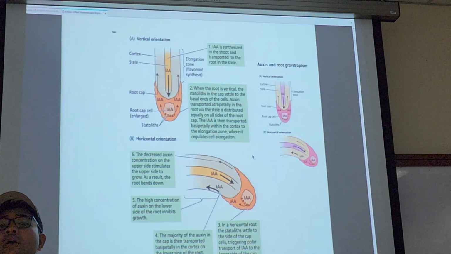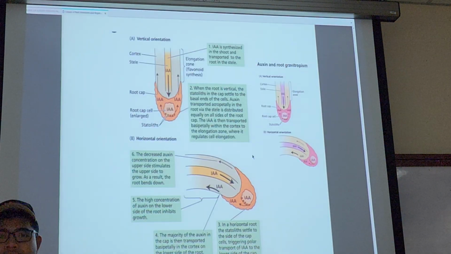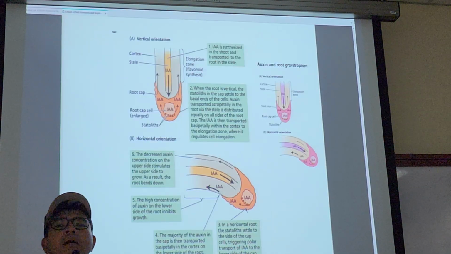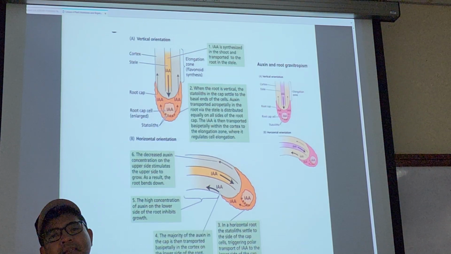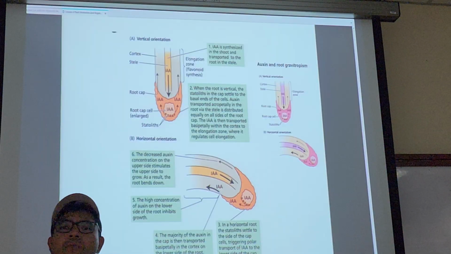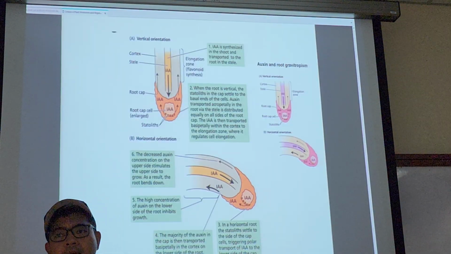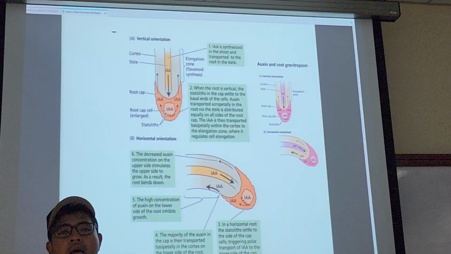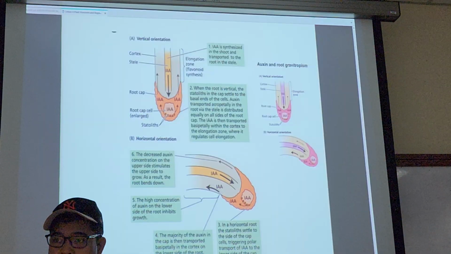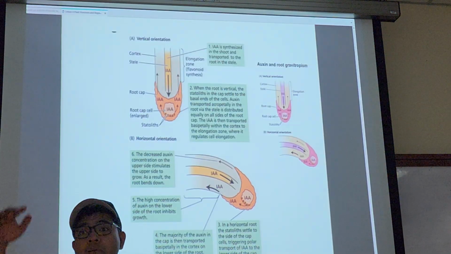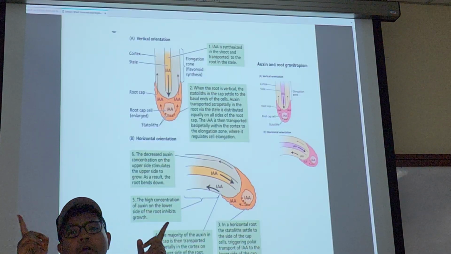Remember, this is in the soil. There is no light here. It's simply following the statolith and the IAA. So what exactly is statolith? Basically it's stones. Well, not really stone. It's actually granules of carbohydrates, from starch, from amylose. For plants, statolith is used to determine gravitropism. That's why you can see that it's bending. Do you have statolith?